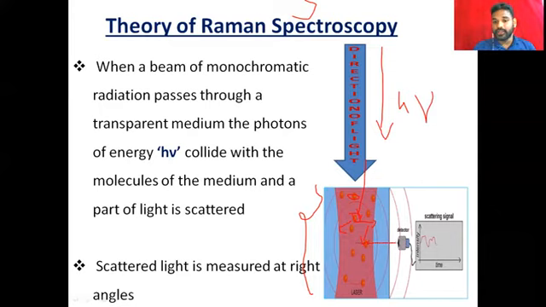Then we measure the scattered radiation at a 90 degree angle. So we measure the scattered light at the right angle, and then we get a signal graph here. And this is the basic principle.